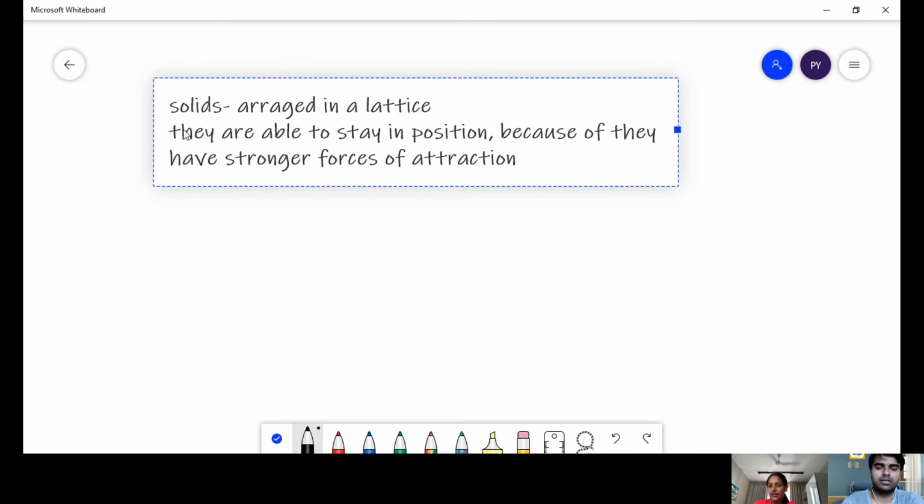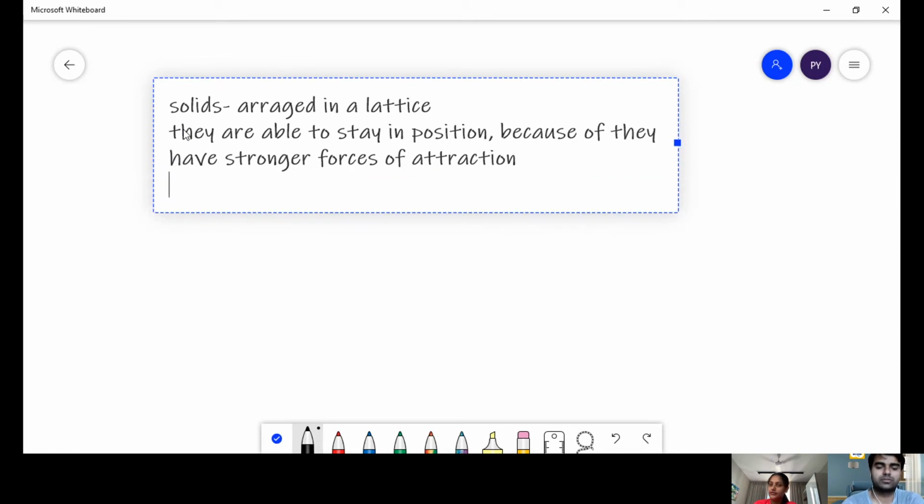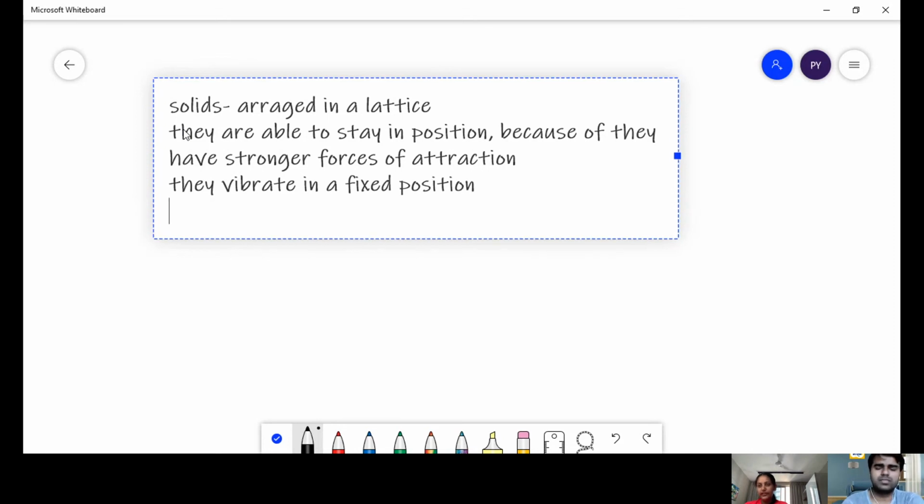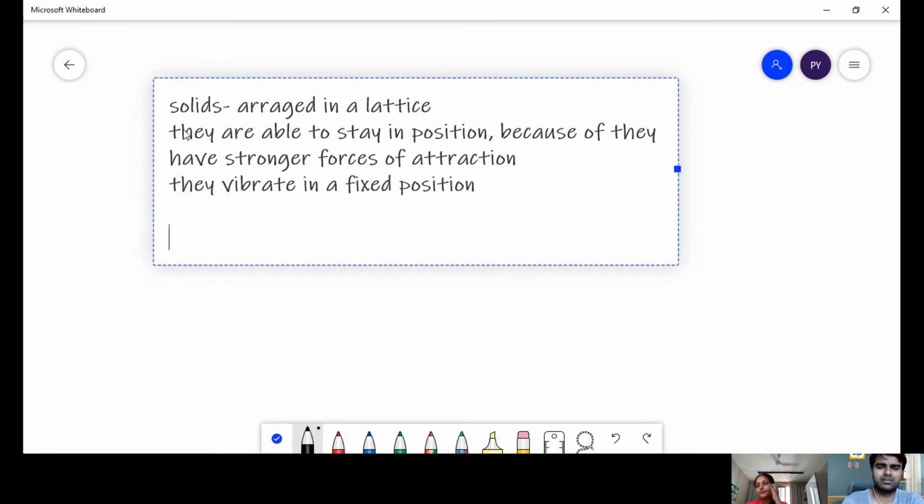They vibrate in their fixed position. Okay, this you have already read, but I am just brushing up the thing, and then in the subsequent chapter we will be talking about the heat curves.